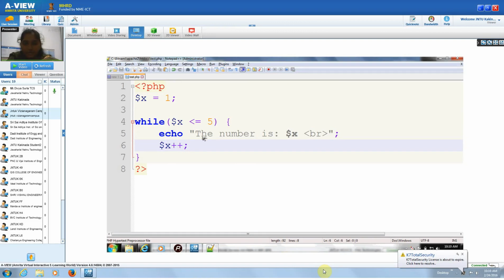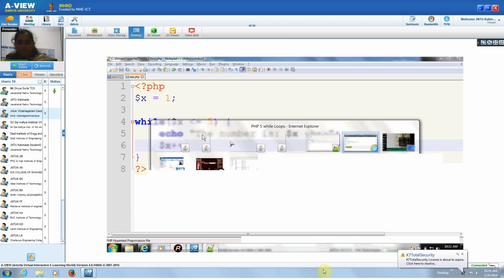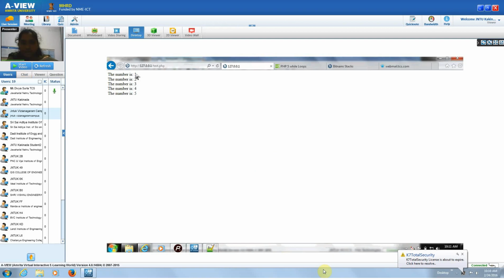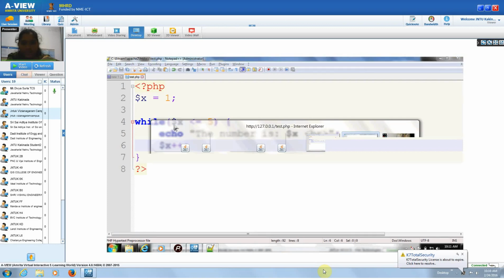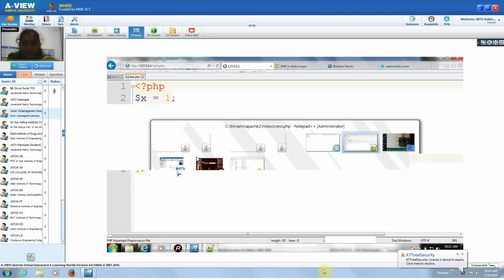So once the value is executed, then the increment value will be added as x plus 1. See here, initially this is 1, 2, 3, 4, 5. Till less than or equivalent to 5, we are checking this condition.